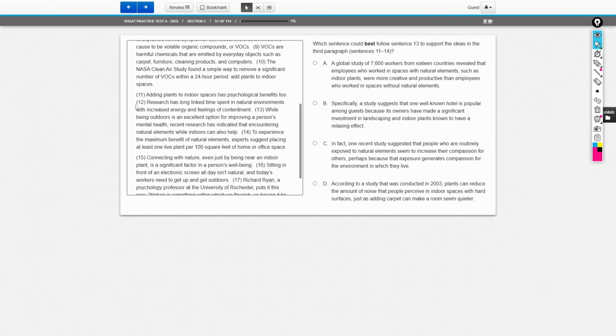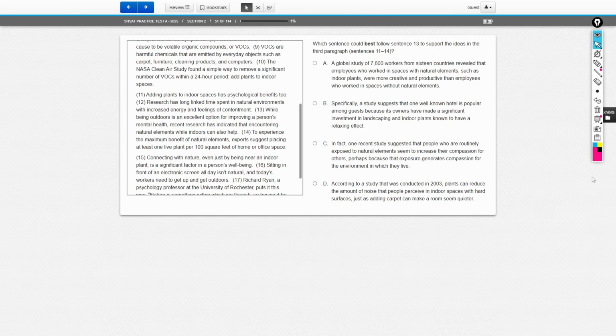So in this case, the idea that we're trying to support here is that bringing plants indoors will benefit the way that people think and the way that people feel and the way that they feel motivated, right? It increases productivity, it increases well-being, and it makes people happier, right? So which one of these figures or which one example supports that idea. All right, so let's look at choice D. According to a study that was conducted in 2003, plants can reduce the amount of noise that people can perceive in indoor spaces with hard surfaces, just as adding carpet can make a room seem quieter.